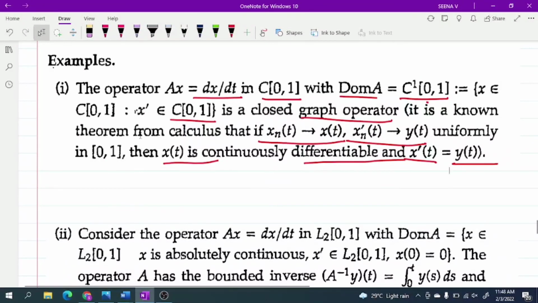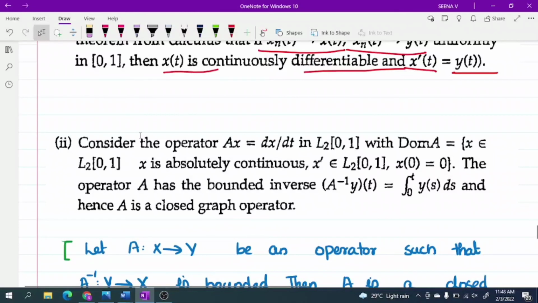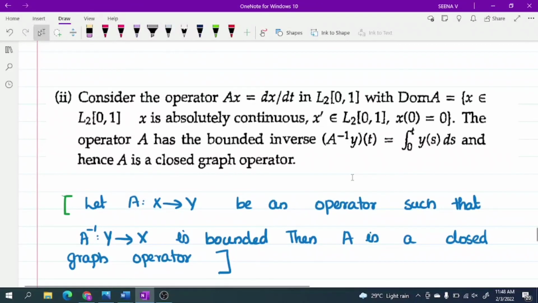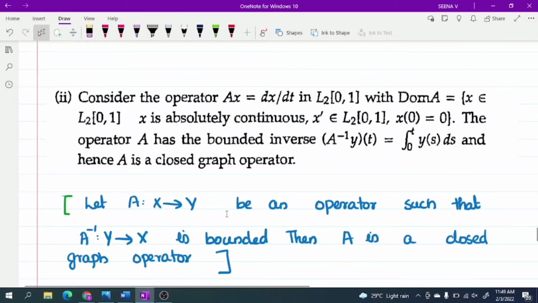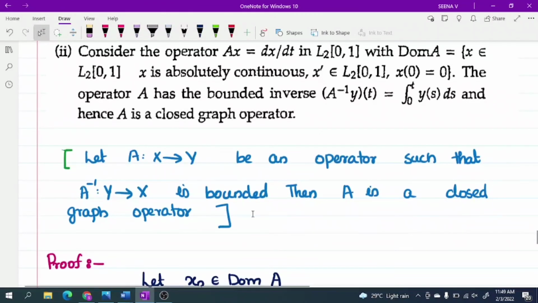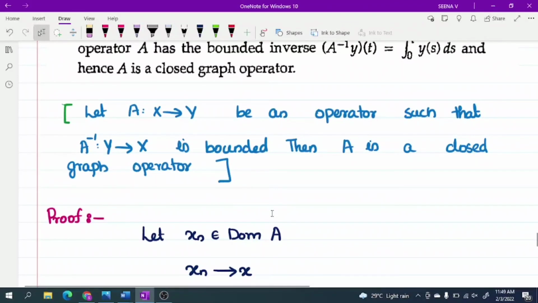Now consider the operator Ax equal to dx by dt in L2[0,1]. The domain of A is the set of x such that x is absolutely continuous, x dash belongs to L2[0,1], and x(0) equal to 0. Then the operator A has a bounded inverse, A inverse y(t) equal to the integral from 0 to t of y(s) ds, and hence A is a closed graph operator. That means, let A from X to Y be an operator such that A inverse from Y to X is bounded, then A is a closed graph operator.